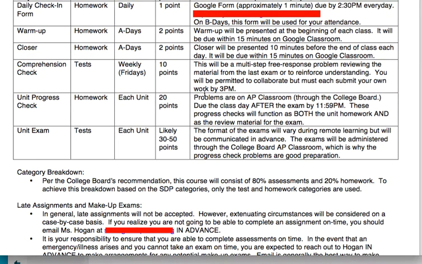So every Friday, you're going to take a 10-point assessment that is going to be a multi-step free response problem, probably 3 to 4 prompts on the same topic, or it might be like 2 prompts on 2 slightly different topics, to review understanding that you need from the week or from maybe the last exam that people struggled with. You will be permitted to collaborate. In fact, I'll break you out into breakout rooms if you want, and you can work together. But by 3 p.m., which is the end of the full school day, despite the fact that your synchronous learning time on Fridays ends around noon, you have to submit the work on Google Classroom by yourself, like your own work.